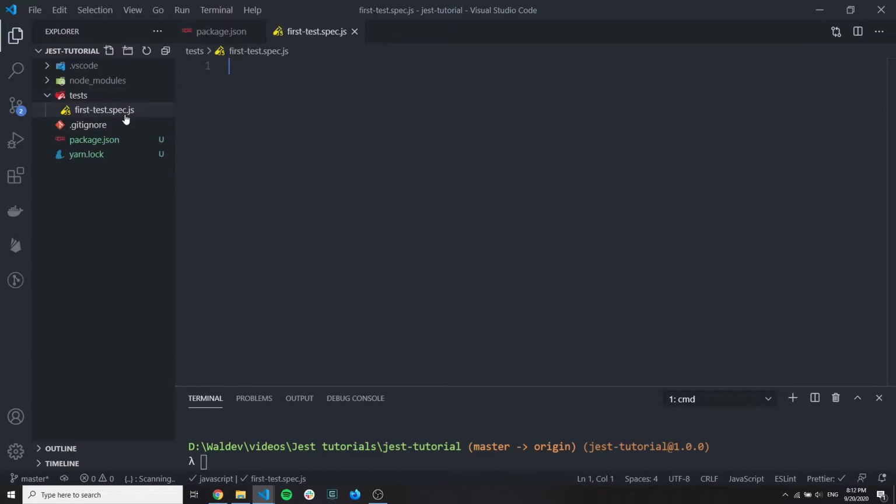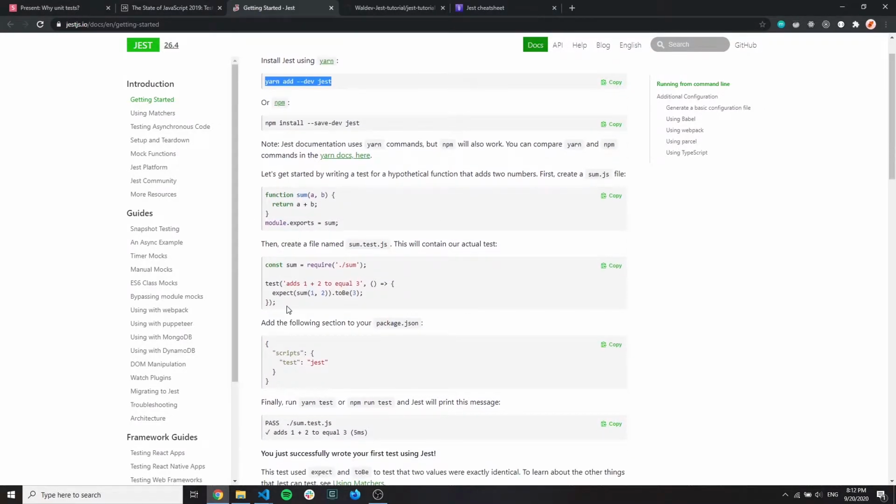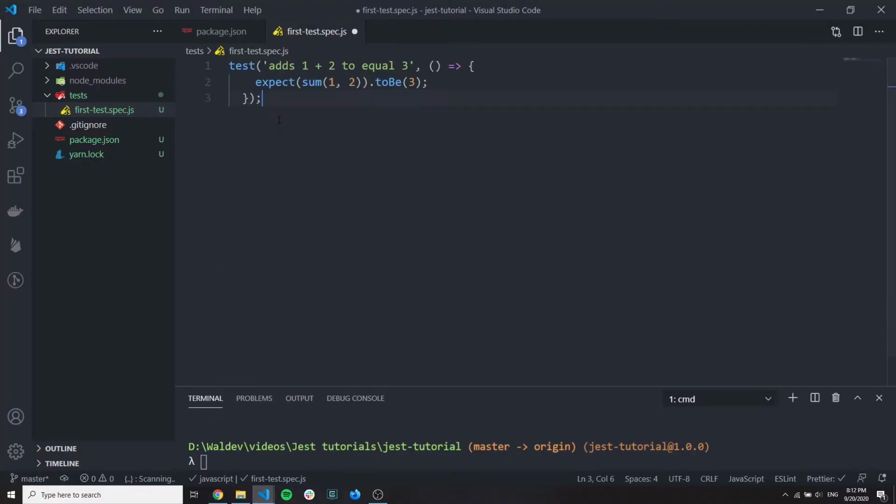So let's go for spec. Now this is a file that also changed the icon in Visual Studio Code, so we can see that this is a test, and Jest will understand this by file name. Let's go back to documentation here and find this code snippet, which is a very basic test. So this is one of the notations to make a test with a keyword called test, but we'll use a bit different notation that I like much more.